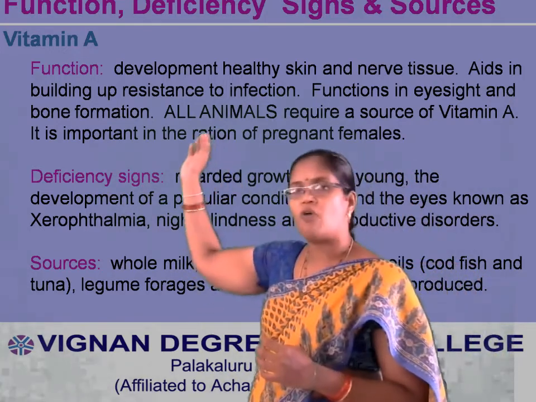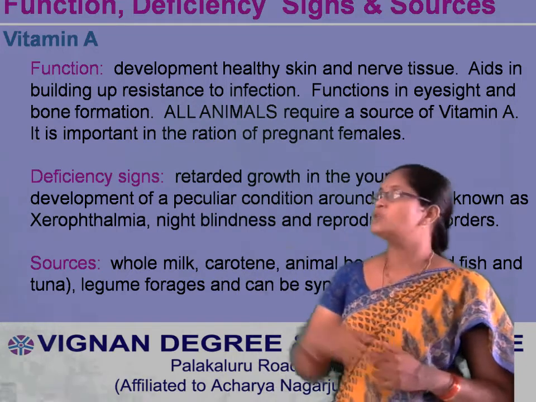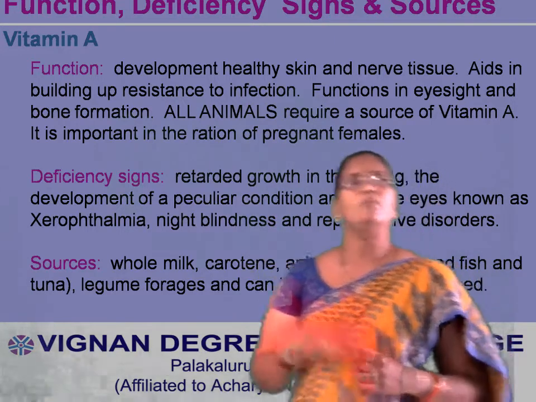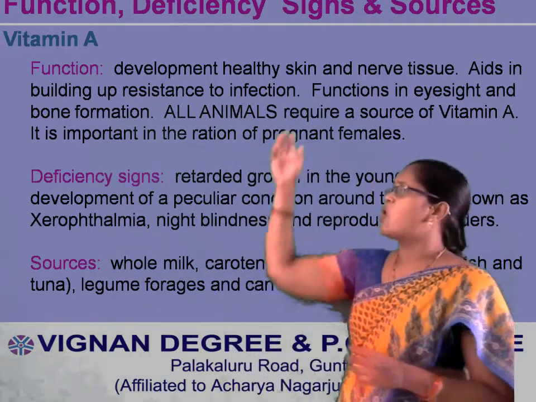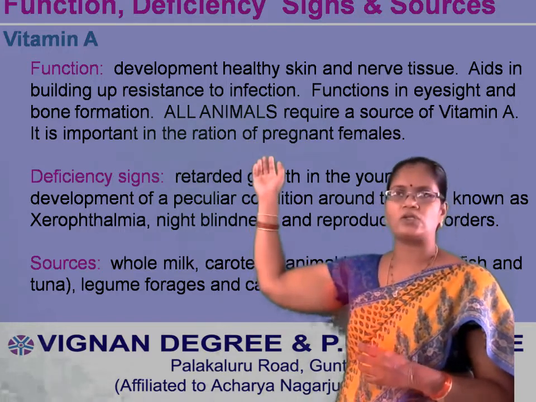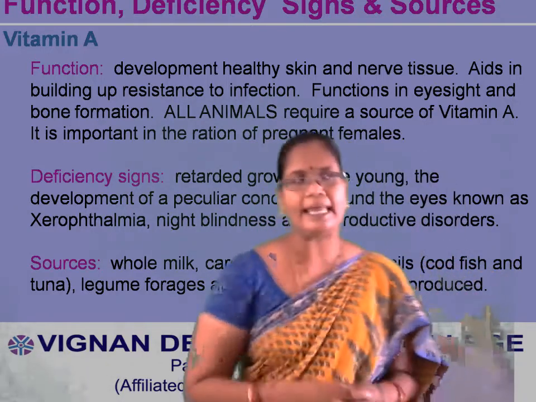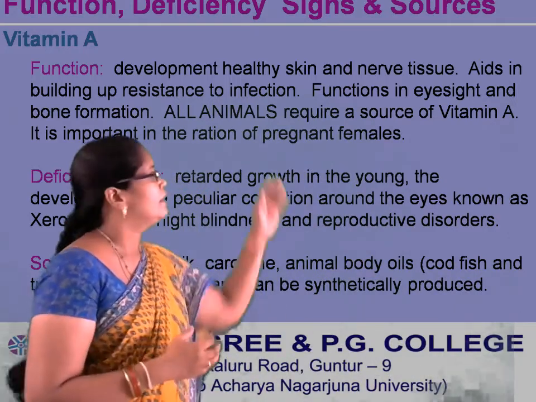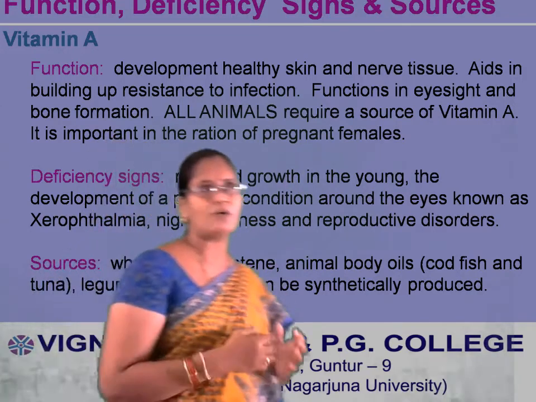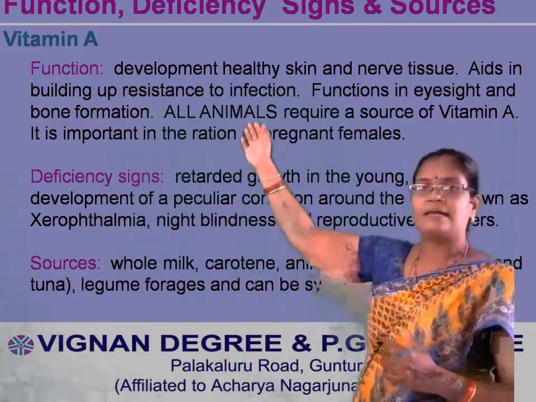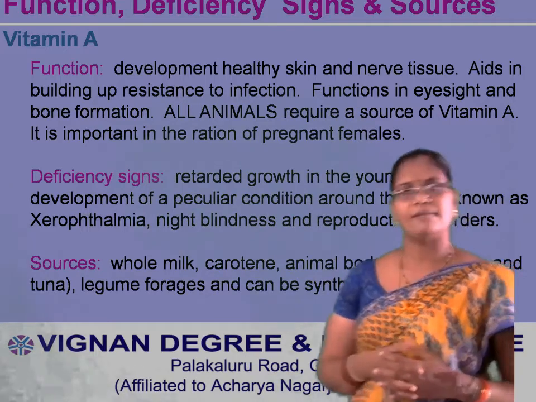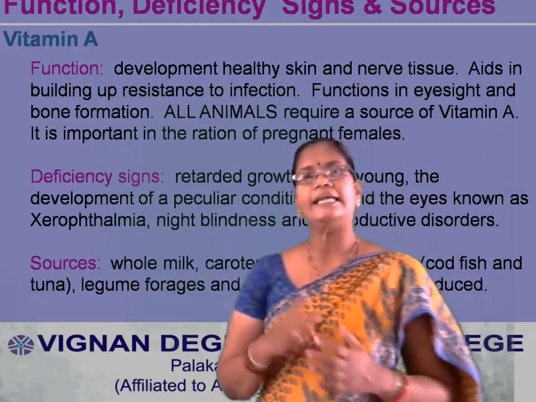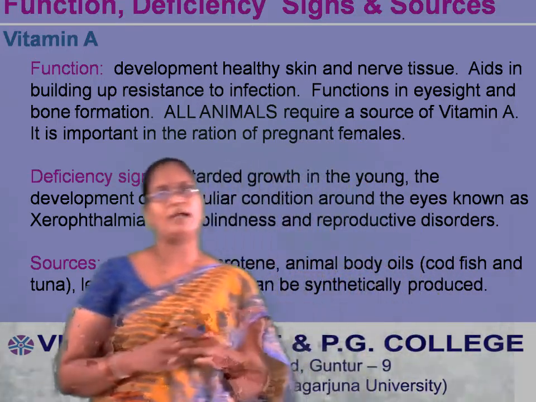Mainly, it is involved in eyesight. Vitamin A's main function is eyesight improvement and bone formation. All animals, humans also, require vitamin A, so it should be compulsorily supplied through diet. Mainly, vitamin A plays an important role in pregnancy.